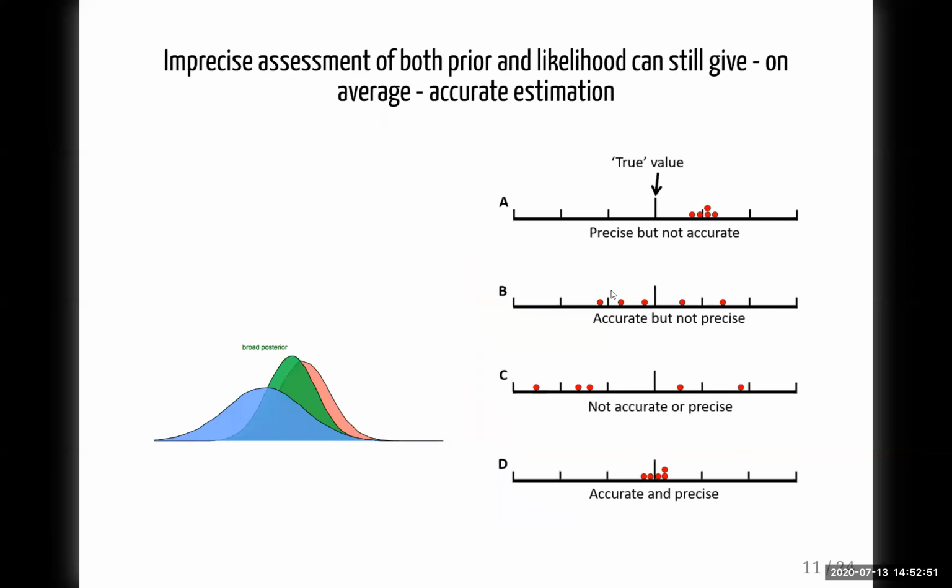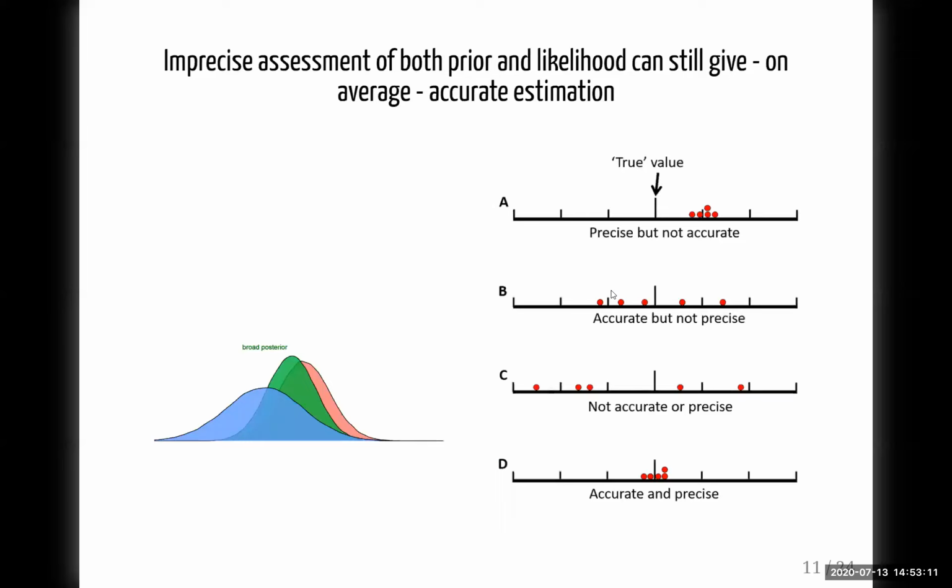Now we can also find that both the prior and the likelihood are less precise, meaning that the distributions are broader. And then also the resulting posterior probability estimation will be broader than I've shown in the first example. Such a broad distribution will still on average give accurate estimations, but these are not precise.